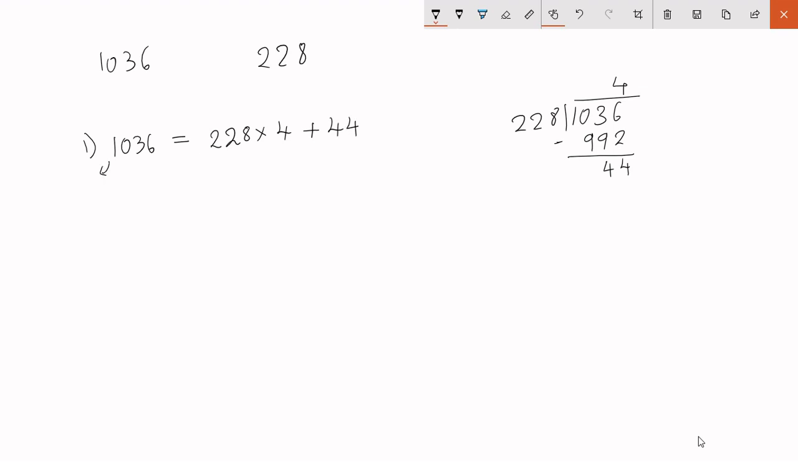Now you can see this is the dividend, this is the divisor, this is the quotient, and this is the remainder. Now I'll naturally proceed to the next step, in which I'll divide the divisor with the remainder. So the remainder here is 44, and the previous divisor happened to be 228. So I'm going to divide 228 with 44.